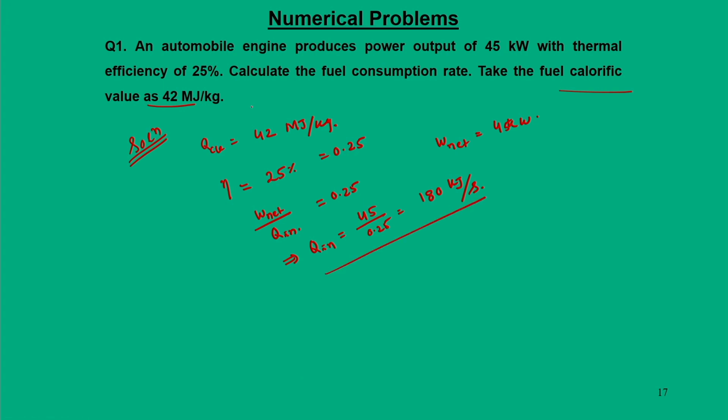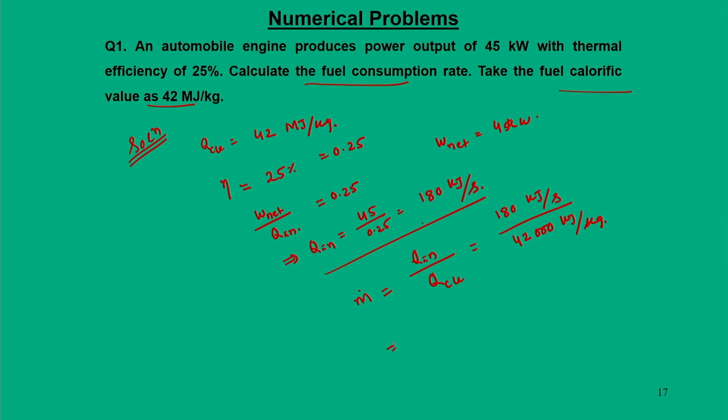Now, we know calorific value, but we require fuel consumption rate. So, fuel consumption rate can be quantified as m dot is equal to Q in by QCV. So, Q in is 180 kilojoule per second, by QCV is 42 megajoule, that means 42,000 kilojoule per kg.